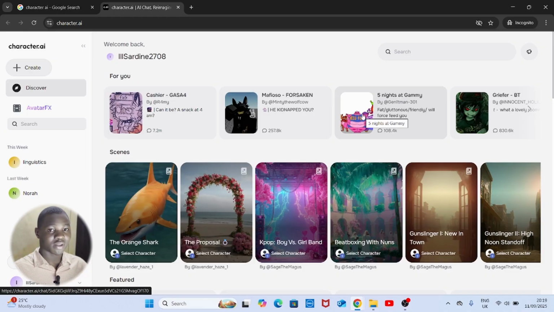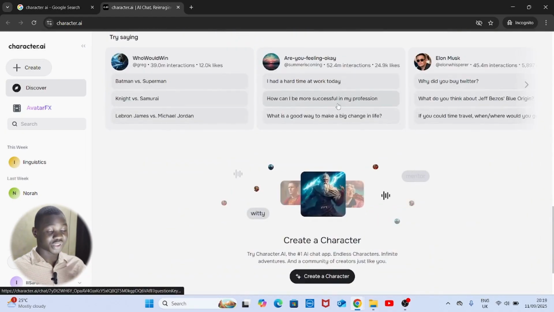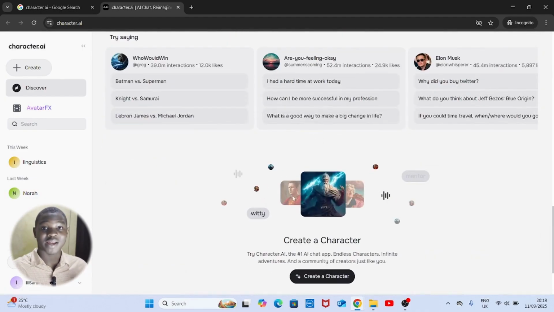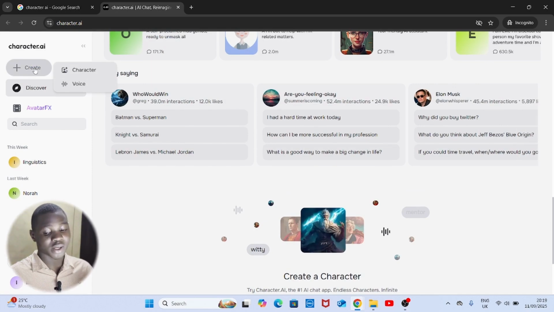A very friendly, familiar layout with this cool animation here, which I think I'm going to be implementing in the sites I build. To create the character, all you need to do is click on this plus sign right here. You see character, you see voice. I don't really know if you can use this AI particularly to do voice stuff. Probably we can, but I'm going to research that later. Let me know in the comment section what you think about the Character AI and the voice.